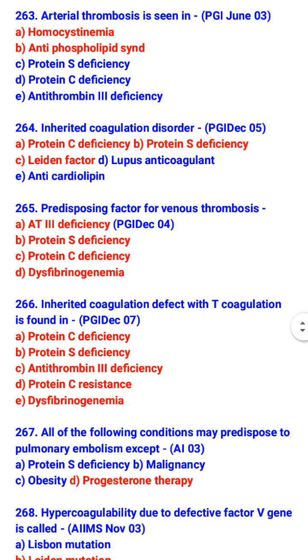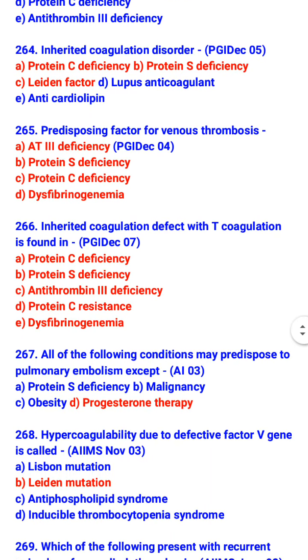Predisposing factor for venous thrombosis: antithrombin 3 deficiency, protein S deficiency, protein C deficiency and dysfibrinogenemia. Inherited coagulation defect with increased coagulation is found in protein C deficiency, antithrombin 3 deficiency, protein C resistance and dysfibrinogenemia.